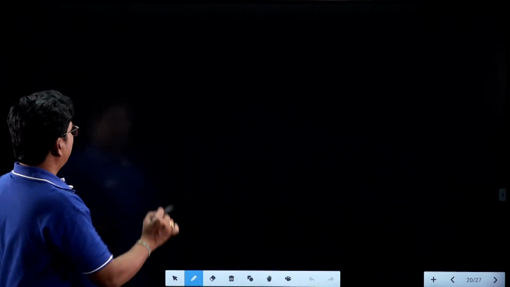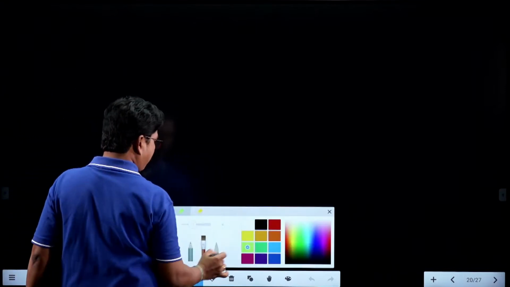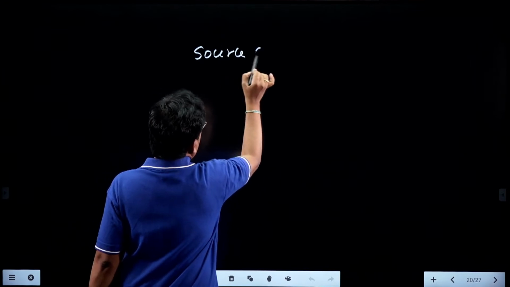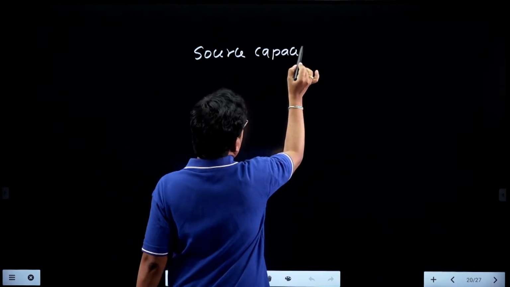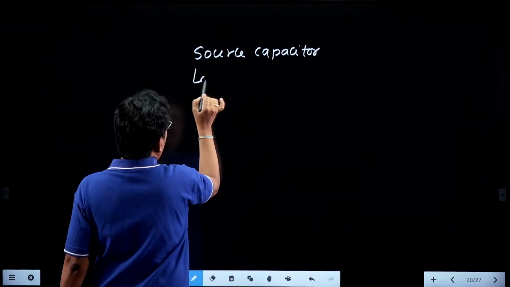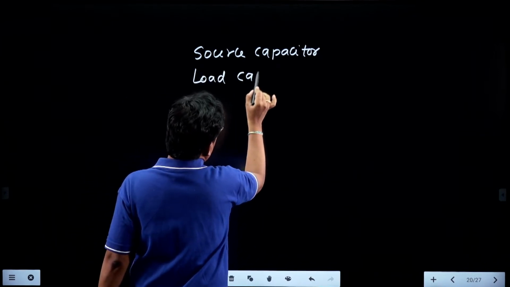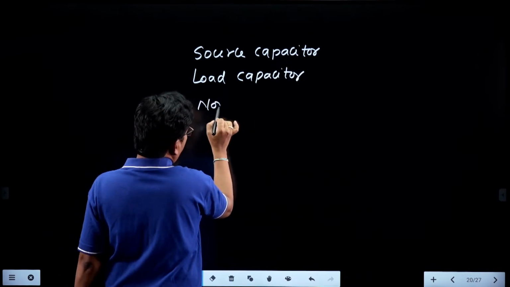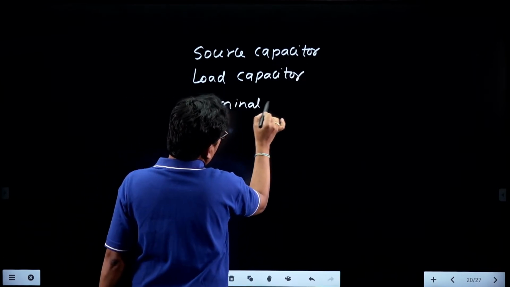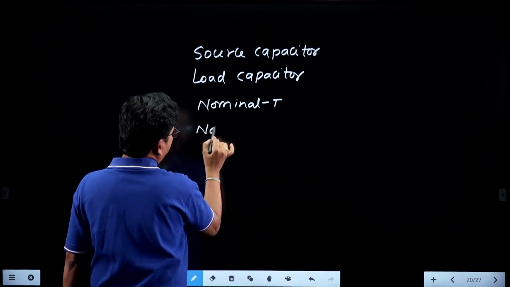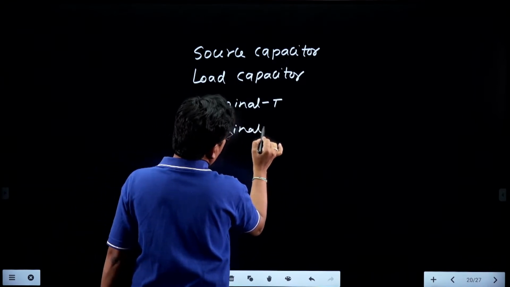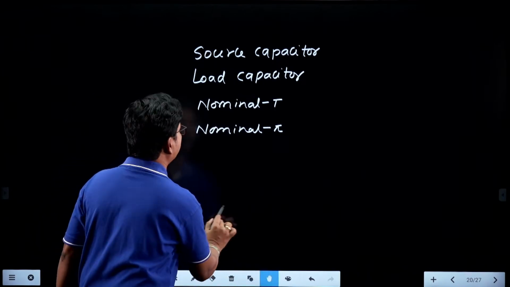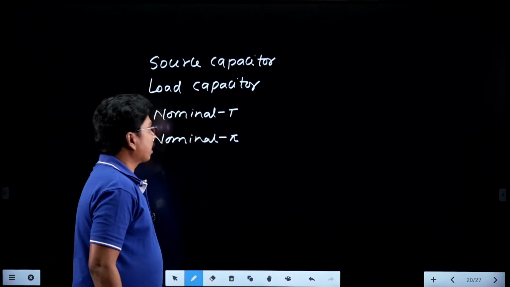We are having the source capacitor model, and the load capacitor model, and the nominal T model or middle capacitor model, and the nominal pi model. So just try to remember these points, students. They are very, very important.